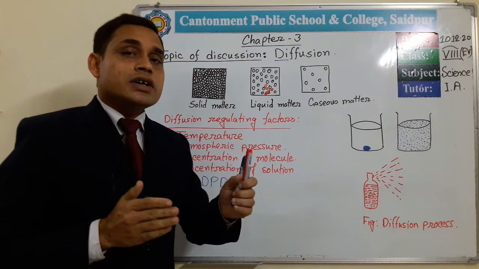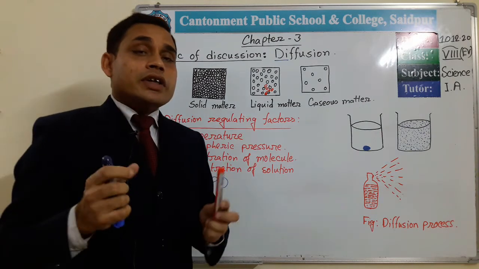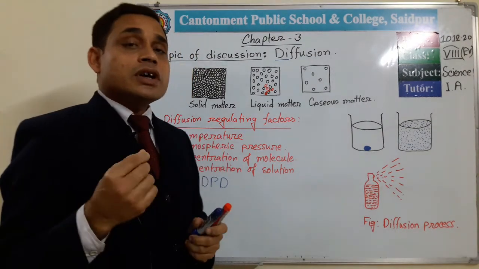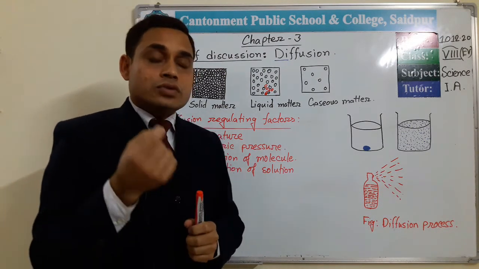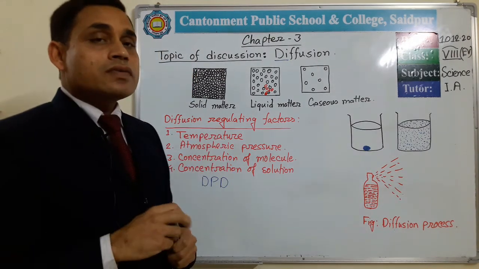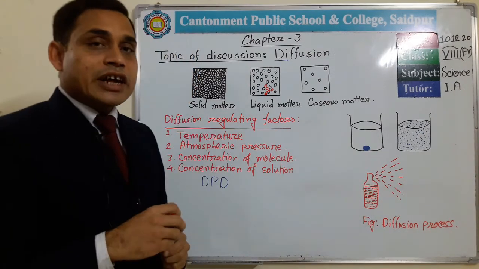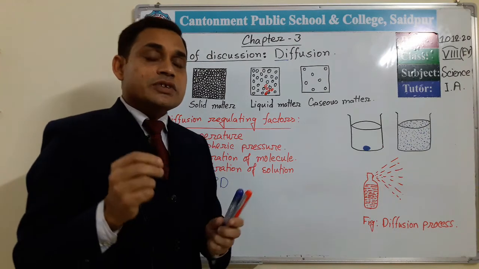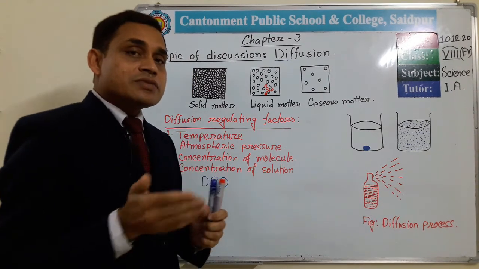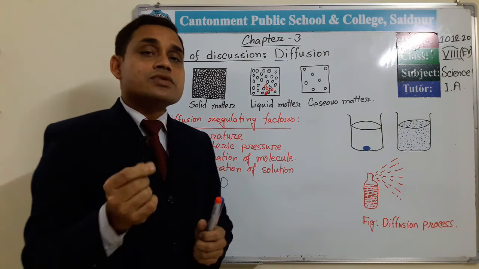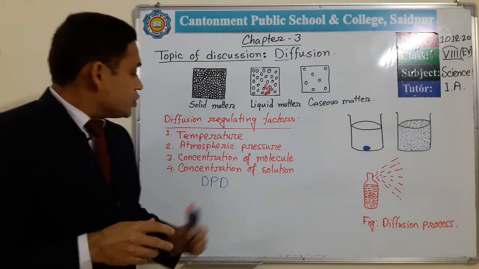Suppose you are crossing a restaurant or in front of a hotel, and the very attractive smell of delicious food items comes to your nose. How does this smell come to your nose? This is by the process of diffusion, and this food is cooked on an oven. That means the aroma particles present in this food get kinetic energy, change their position, and travel through the air and come to your nose. This is the hidden mystery of this.